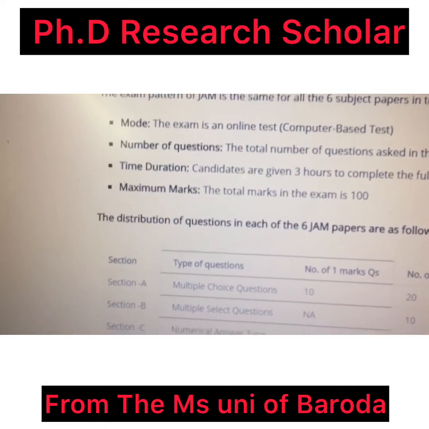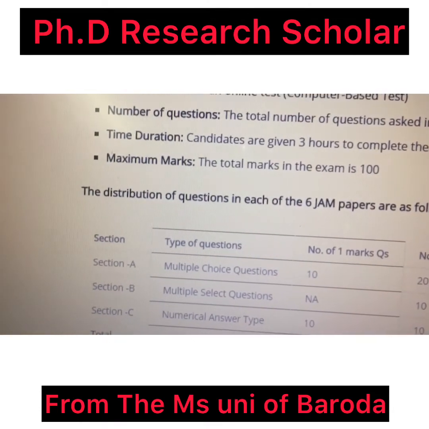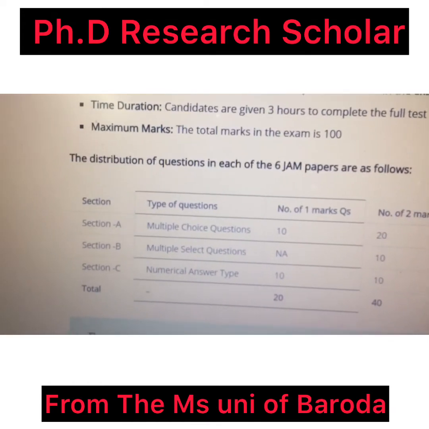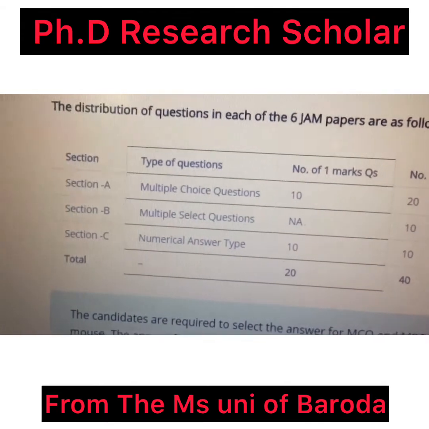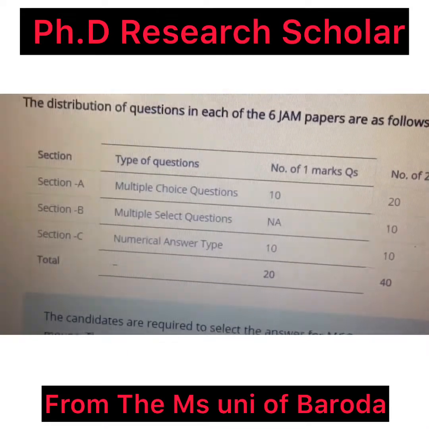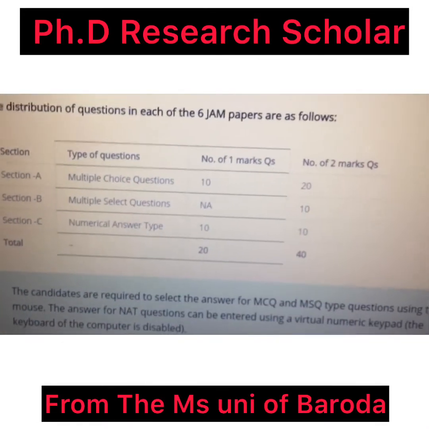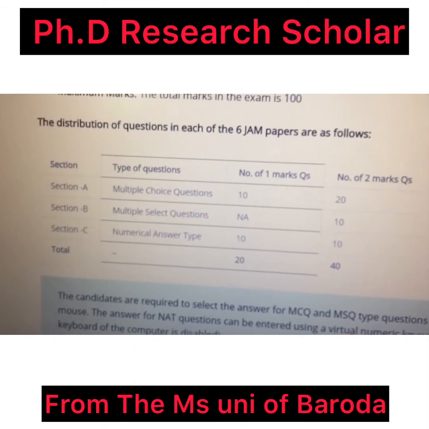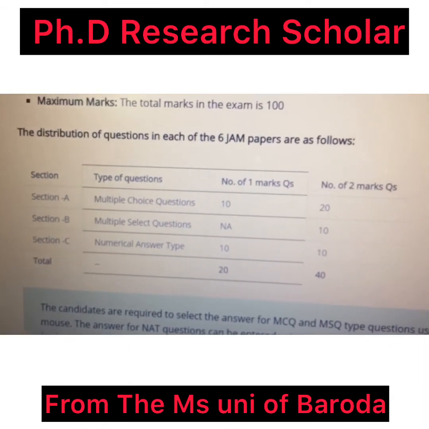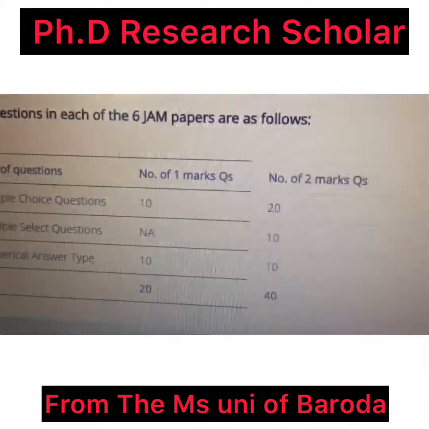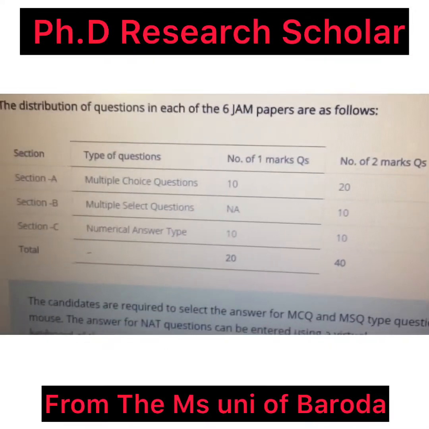Now here we can see the JAM papers are as follows. Each of the 6 JAM papers has sections: section A, section B and section C, with types of questions and the number of 1 mark questions, and again the number of 2 marks questions. It means this test contains 2 types of marks: one is 1 mark questions, and again 2 marks questions are also included in this test.